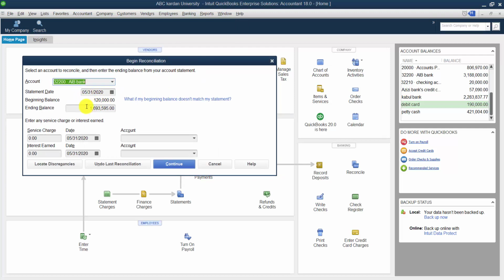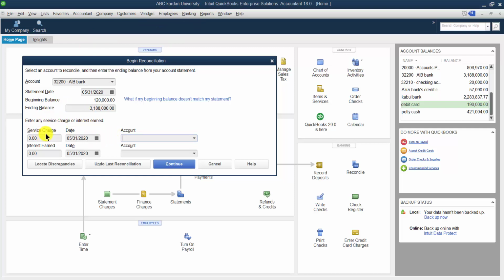So AIB, select 3188.00, right? This is the balance. This is the ending balance, so you have to take it from the ending balance of this AIB, right? Enter any service charge or interest.